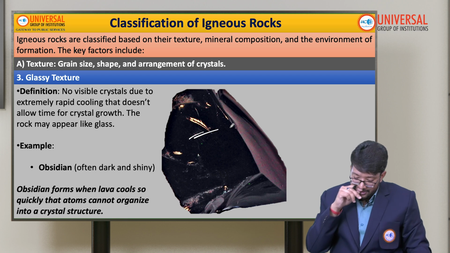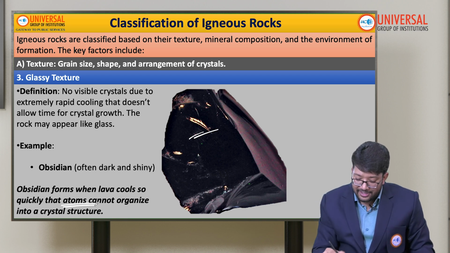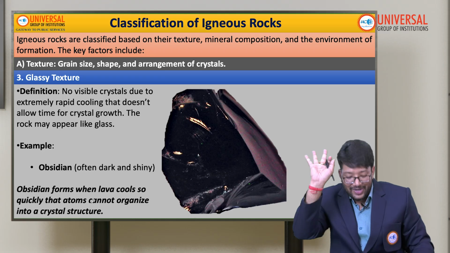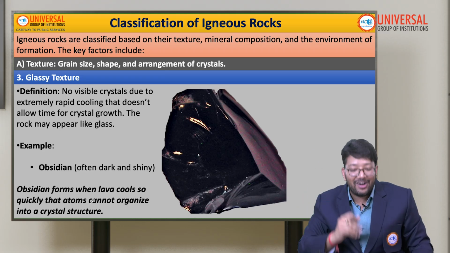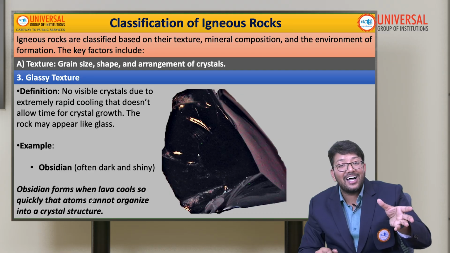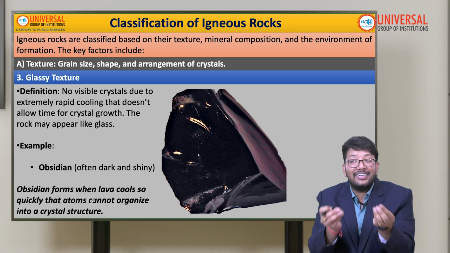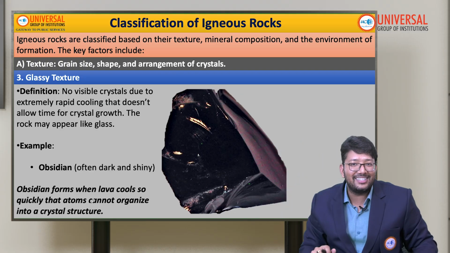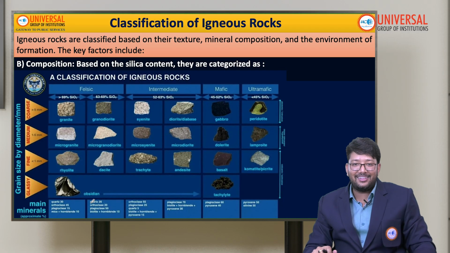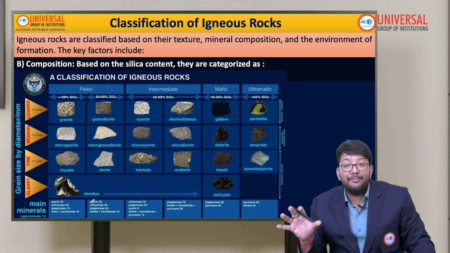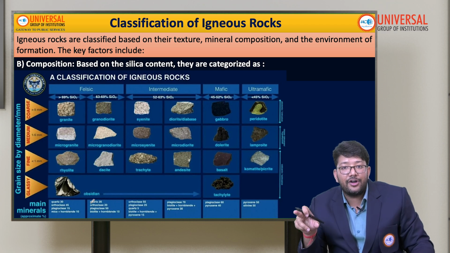See, the reason is written here. Obsidian forms when lava cools so quickly that atoms cannot organize into a crystal structure. It is happening so fast that atoms don't even have the time to organize into a crystal structure. Leave the fine or coarse grains aside. That's the thing. The second classification is based on composition, based on the silica content we have already talked about.